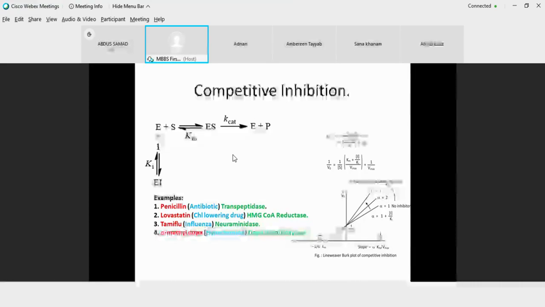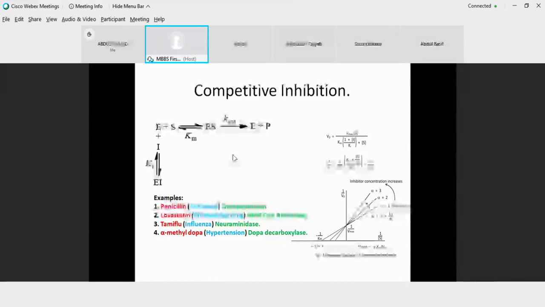Now, what are the changes that are being represented here when you use a Lineweaver-Burk equation? See, the derivation is not there in the course. What you need to remember is that if inhibition is happening in an enzyme, the change that is brought about is supposed to be studied at the level of Vmax or at the level of Km values. So here what we are doing is that we are increasing the substrate concentration to overcome the inhibition. So we are increasing the requirement of the substrate.